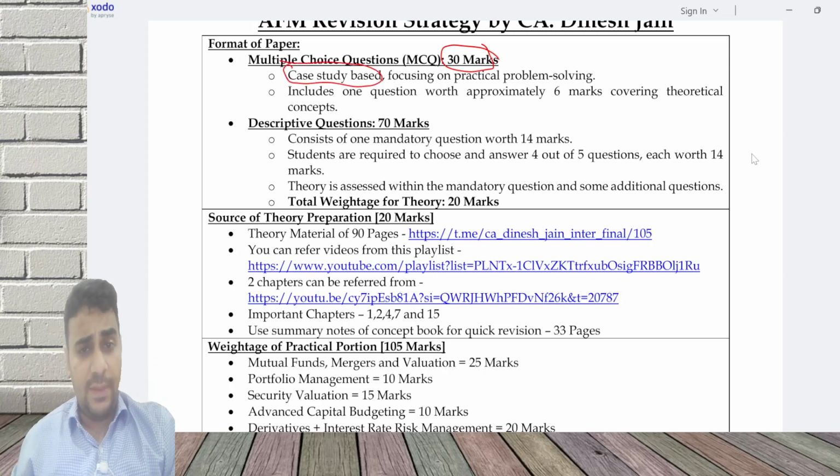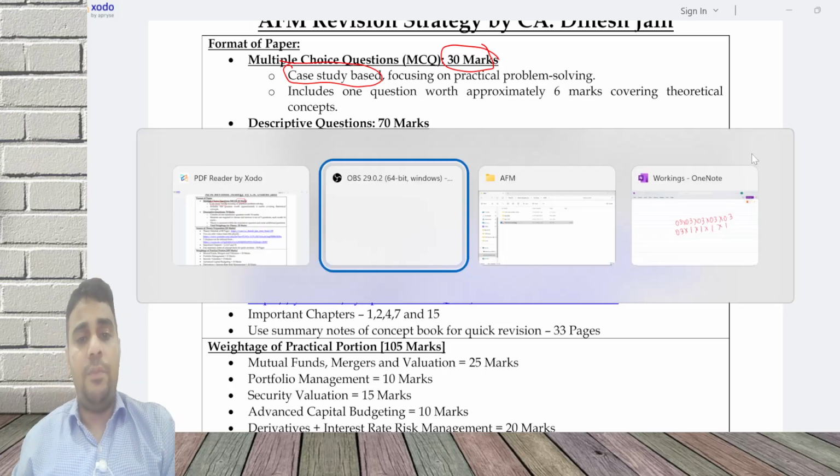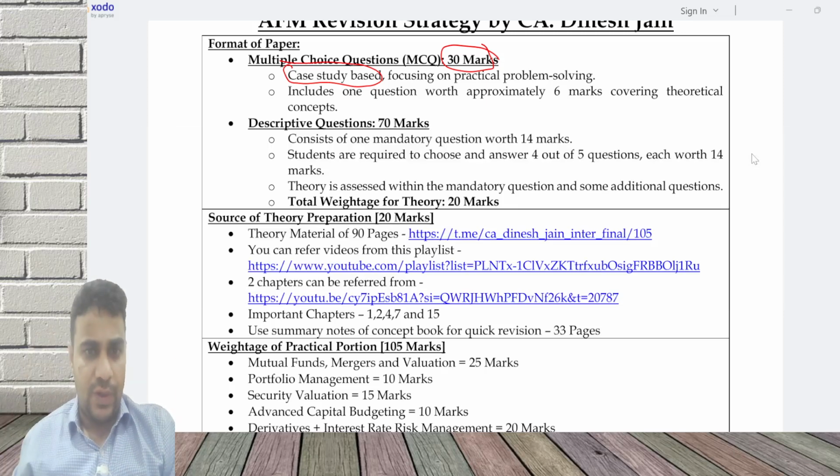What is a case study based question? In these types of questions, ICAI will give maybe one practical question which we normally solve, or one case study where some theoretical content needs to be applied, and they ask 5 or 6 MCQs from that question. So indirectly it is not a separate standalone question, it is a single question in which 4 or 5 multiple choice questions will come. Each could carry 2 marks in the exam.